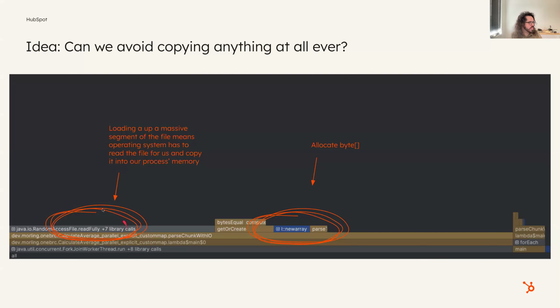So you have this read fully function that reads the whole chunk into memory, right? Loading up this massive segment of a file means that under the hood, the operating system has to read the file for us and copy it into our process's memory. And related to that is this new array, which is allocating that big byte array that chunk has to go into. So we want to eliminate these things.